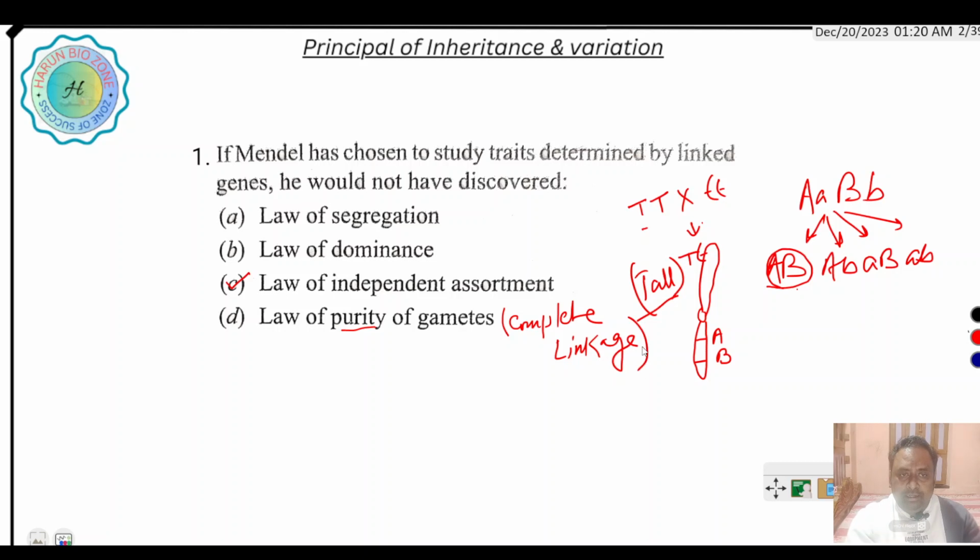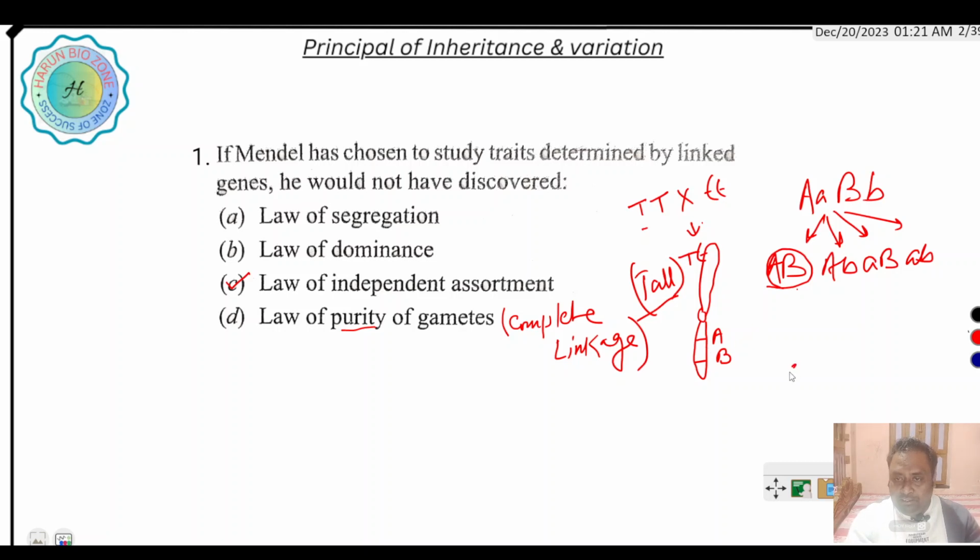So here the right answer is the law of independent assortment. Genes that are present on the same chromosome show linkage.